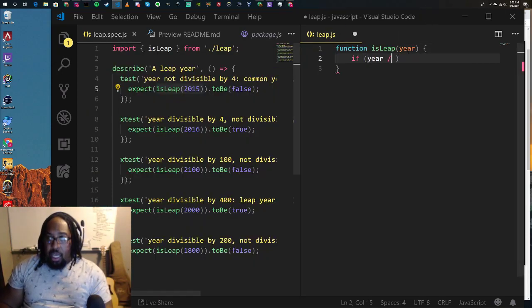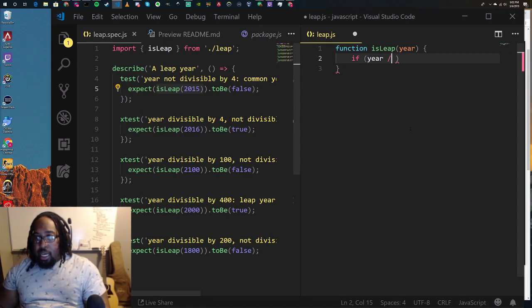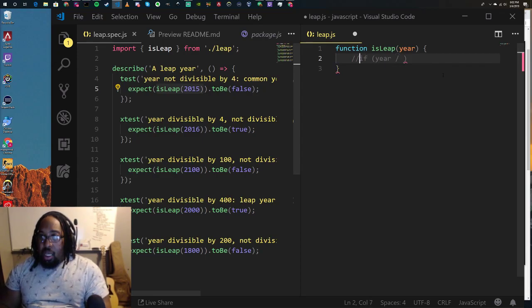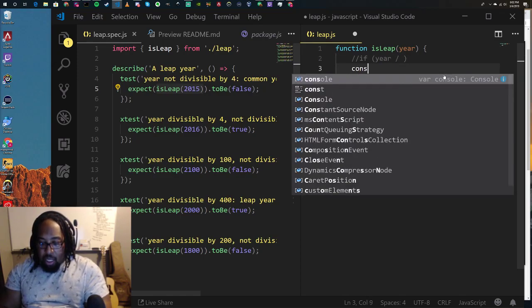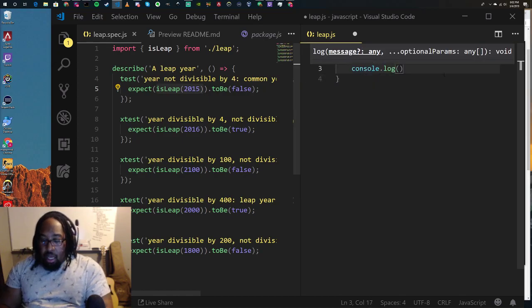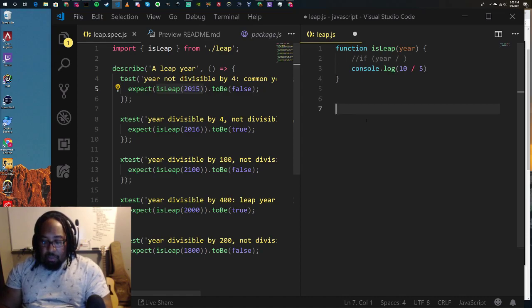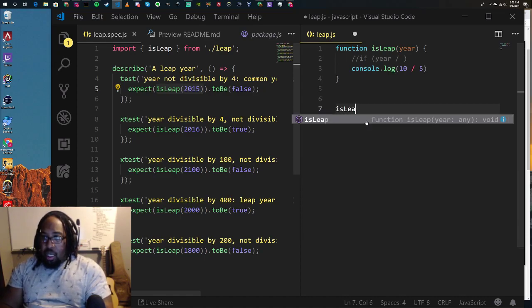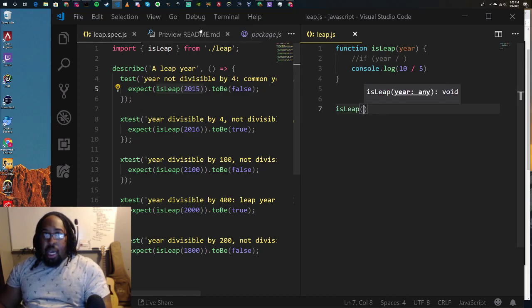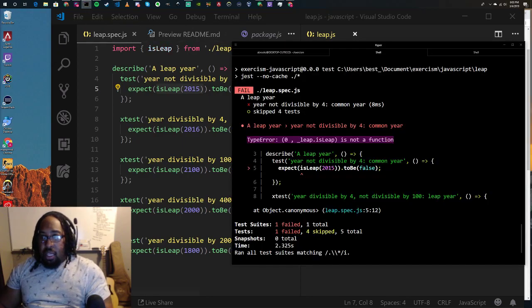So we could divide. Actually, I can show you a real example real quick. Let's print something out with console.log: 10 divided by 5. And let's call this function isLeap and run this file.